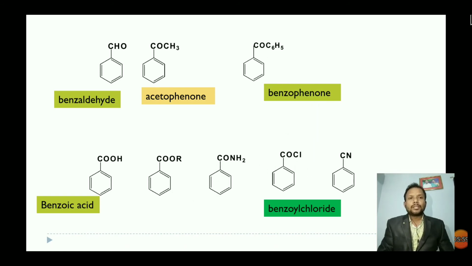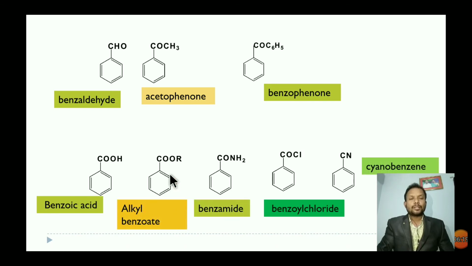See the other structures of benzene derivatives. Benzene attached to the COOH group is called benzoic acid. Benzene attached to the COOR group is called an alkyl benzoate. This is an ester molecule, RCOOR, so it is an alkyl benzoate.